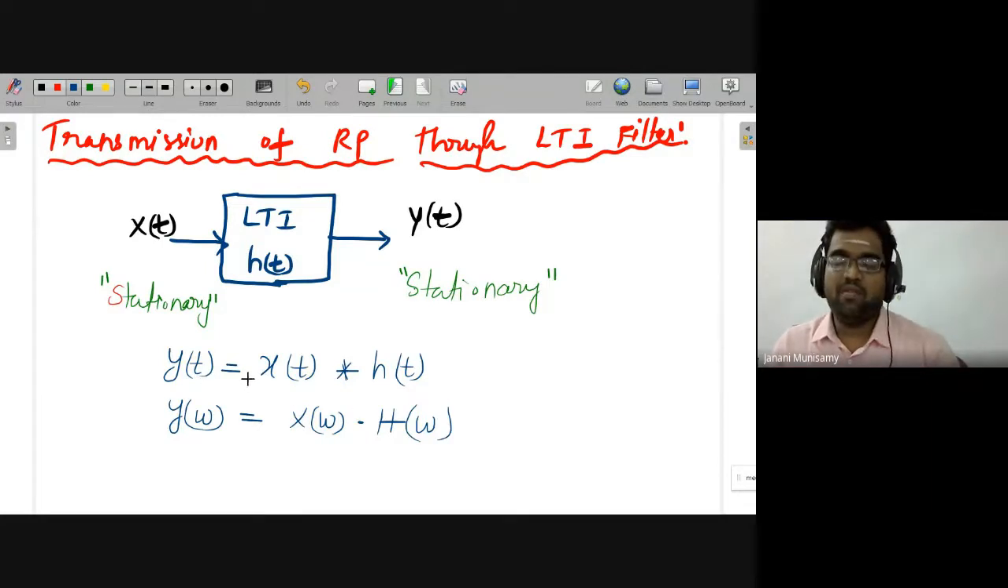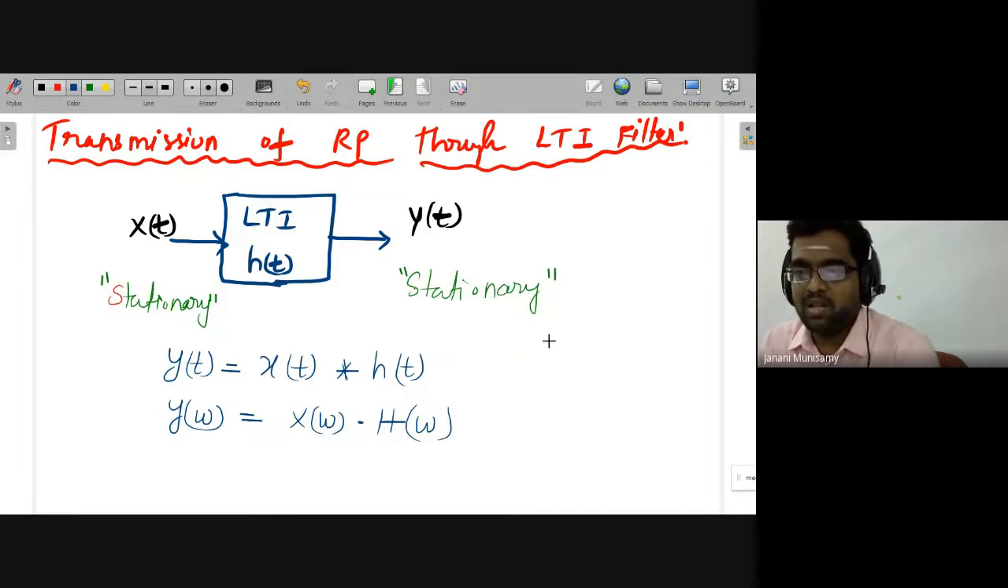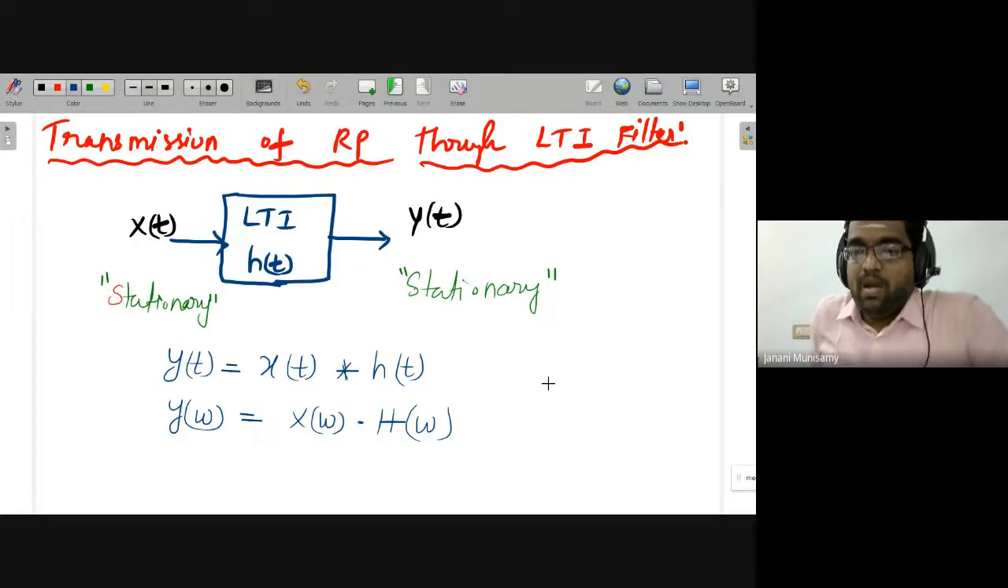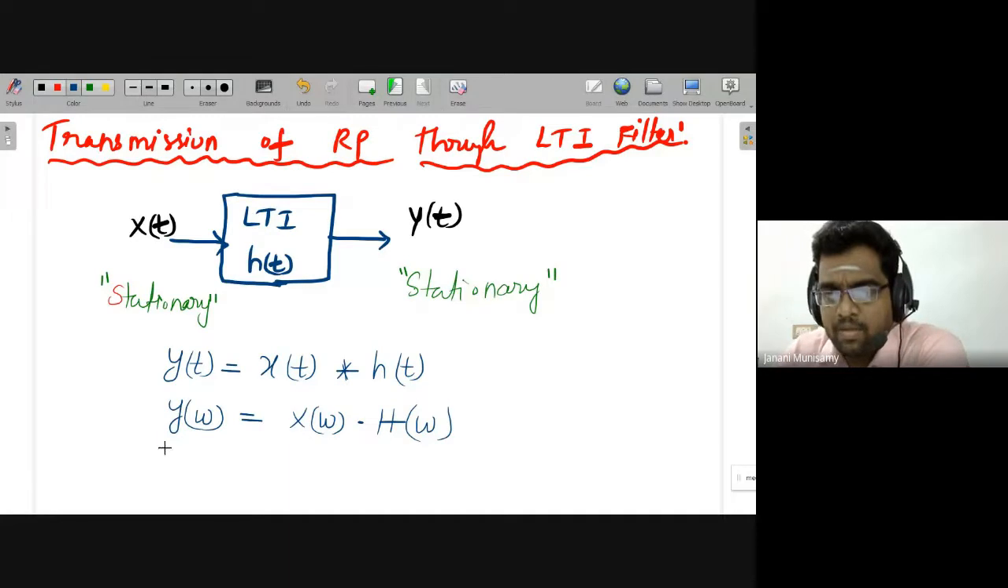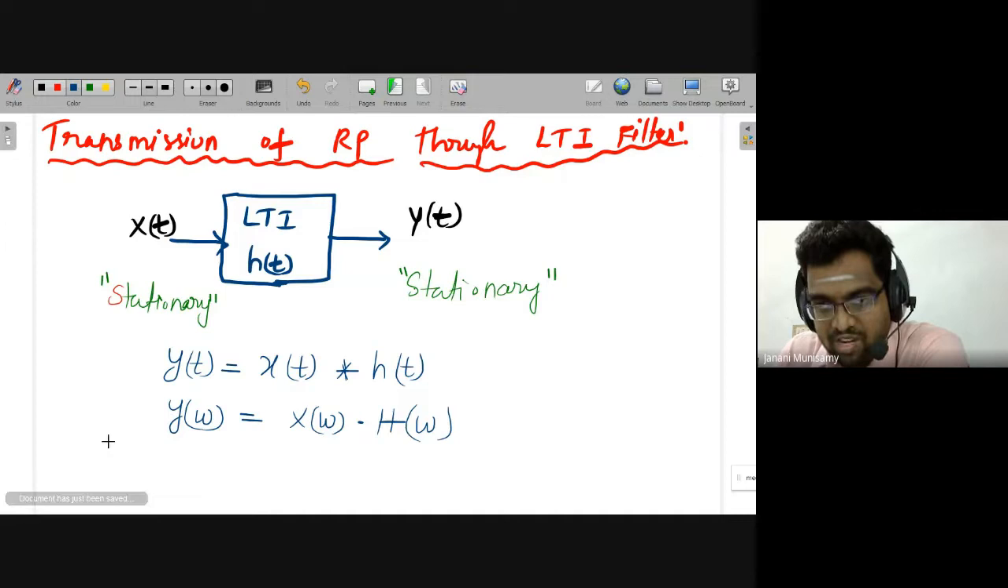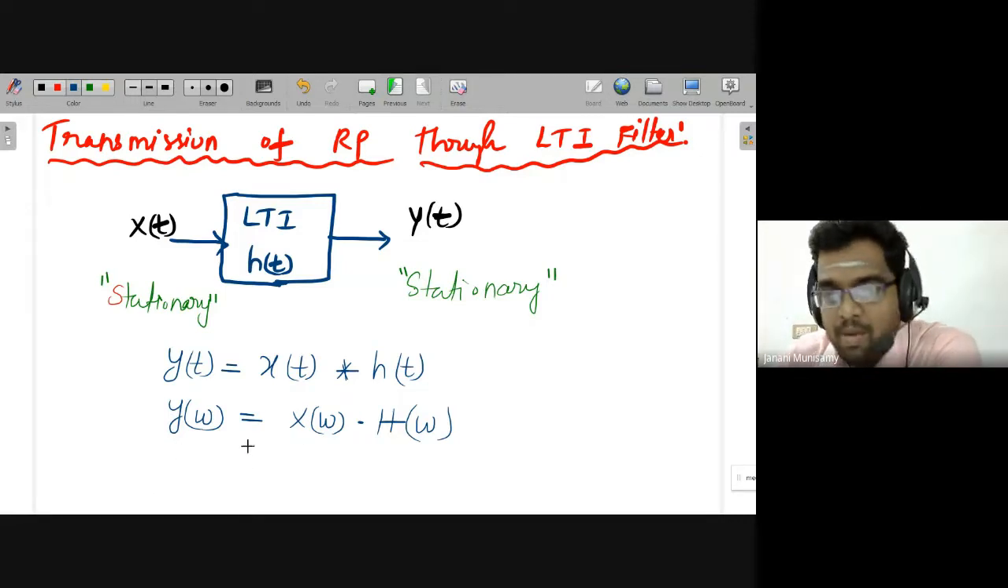You have to be very careful with the 1 by 2 pi. Whenever we use f instead of omega, sometimes we may get that extra constant, 1 by 2 pi. Or when we write in reverse, that is, when convolution is present in the frequency domain and we write multiplication in the time domain, we may get an extra 1 by 2 pi. But here there is no extra 2 pi. So we have defined y of t both in the time domain and the frequency domain: time domain means convolution, frequency domain means just multiplication.